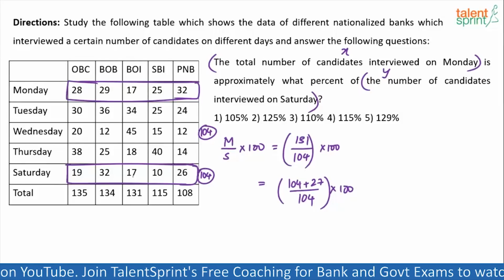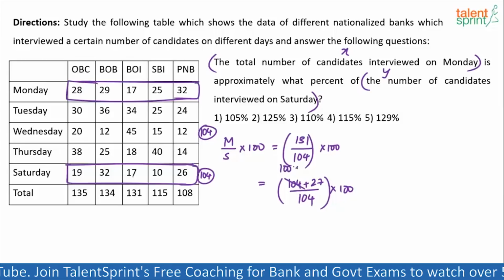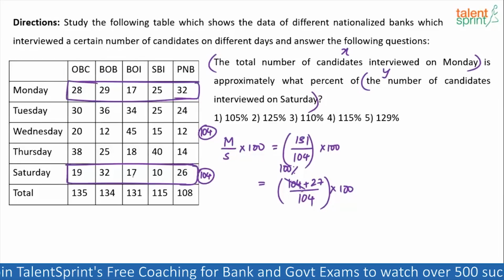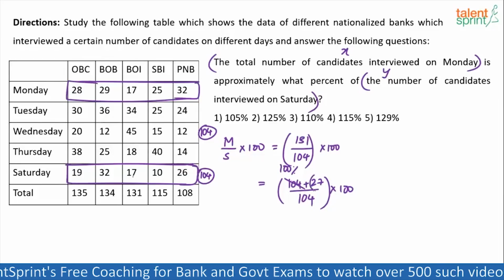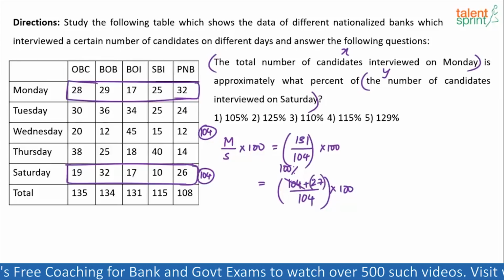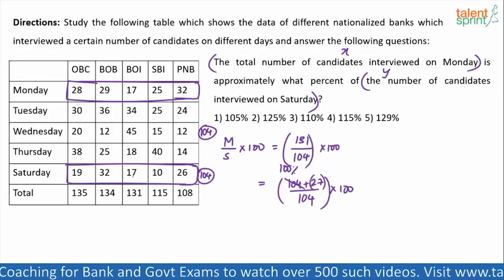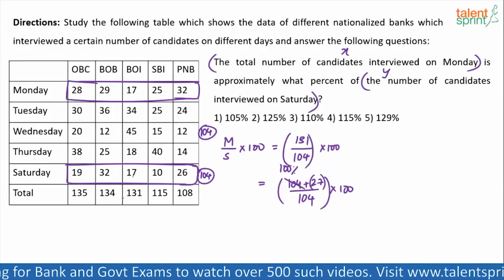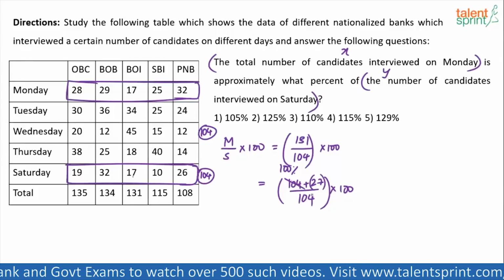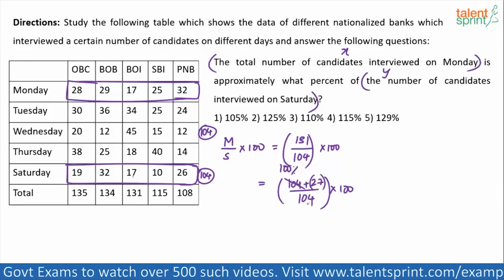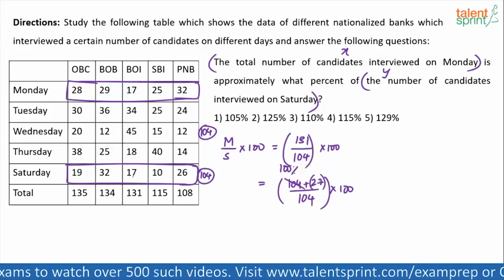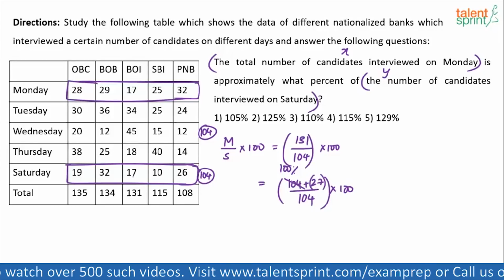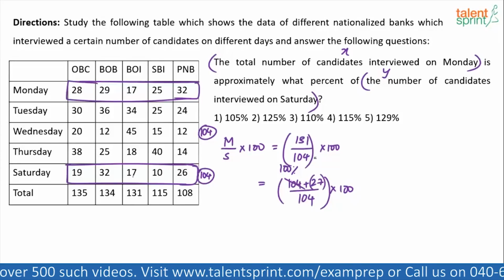Now why 104 plus 27? Because this will become 100%. 104 by 104 is 100%. Extra is how much? 27. 27 is what percentage of 104? Exactly 25%, because 27 by 104 is 1 by 4. Sorry, not exactly 25%. 27 into 4 is 108. Yeah, so roughly about 25%.